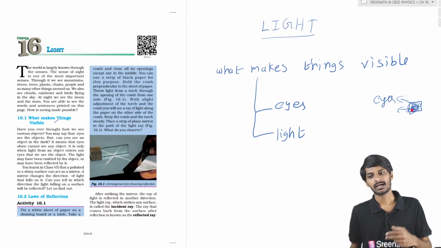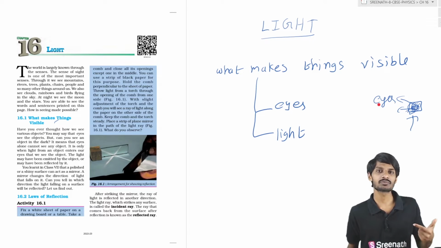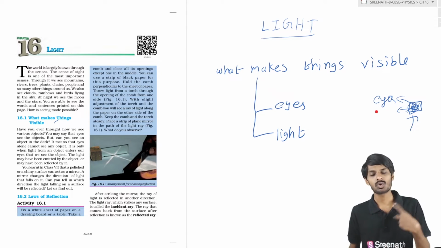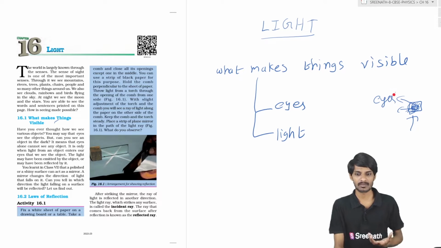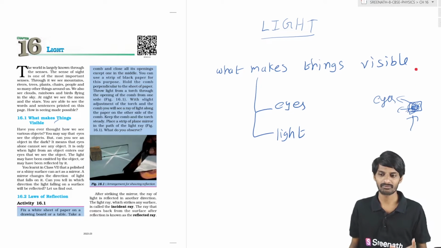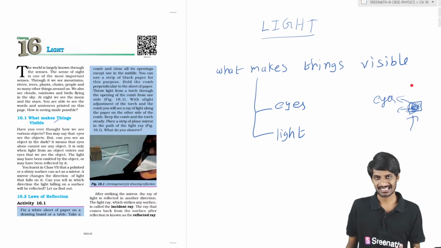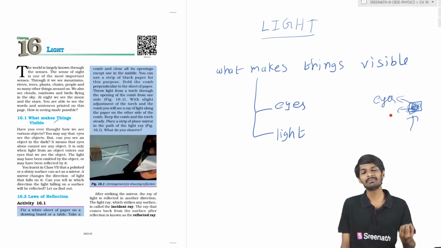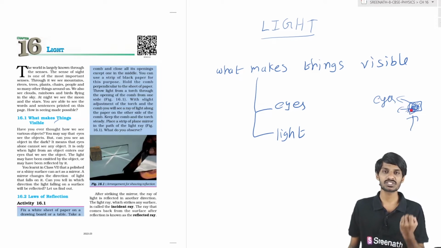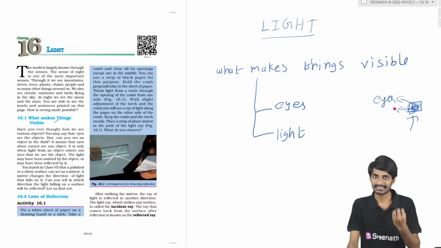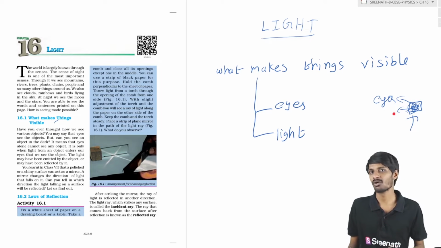One thing is, if light falls on objects, it will reflect and come back to your eyes. That is the one thing. The next thing is, some objects illuminate themselves. Suppose if you take bulbs, if you take the sun, they will emit light by themselves. So if any object emits light itself, and that light enters your eyes, then you can see those objects.